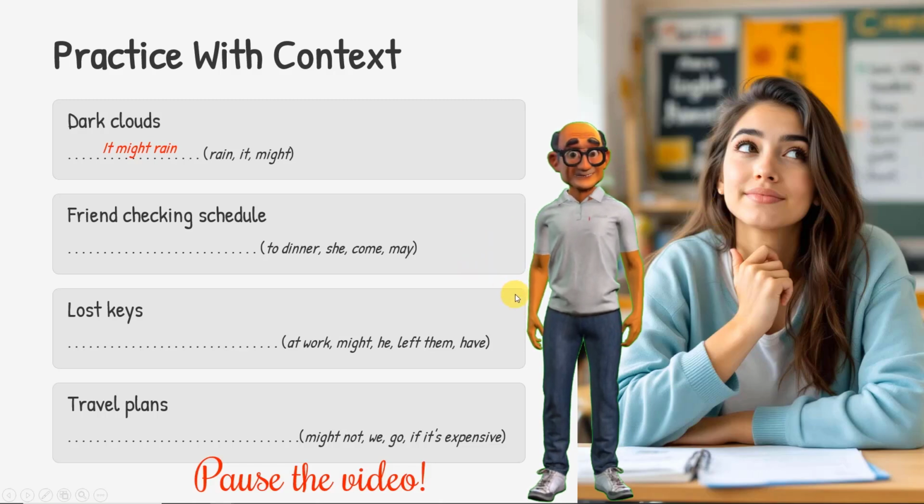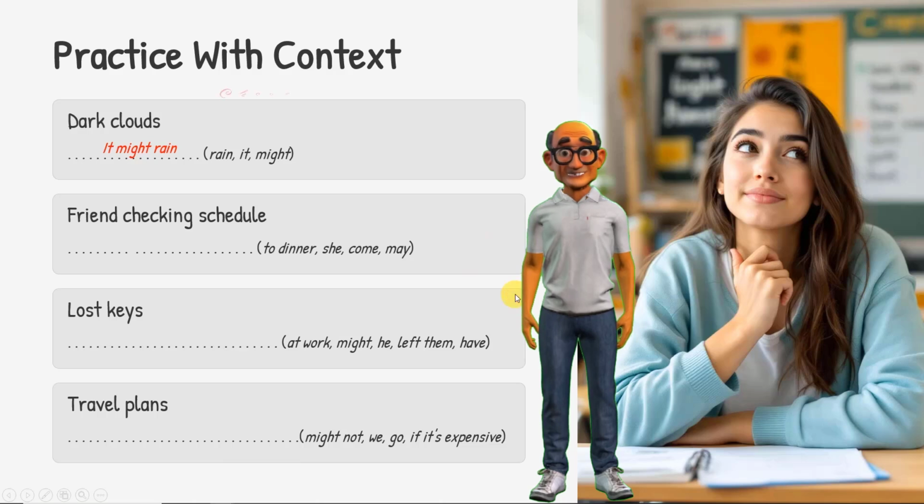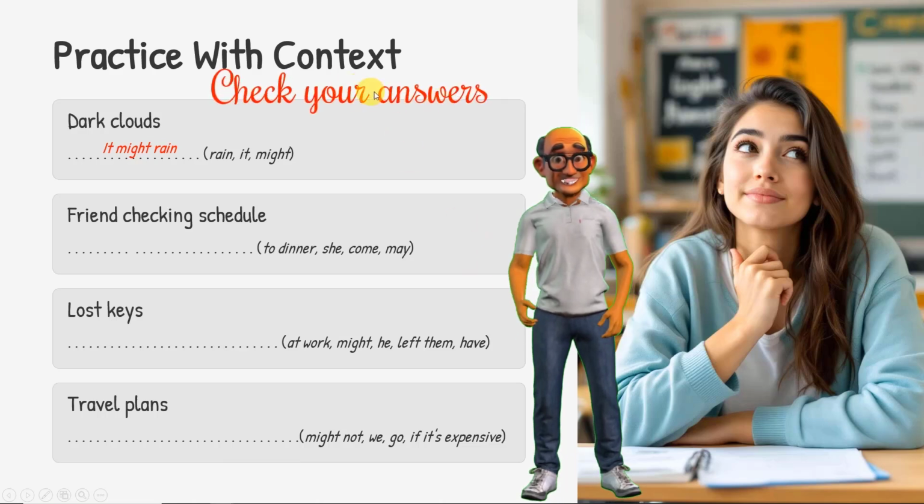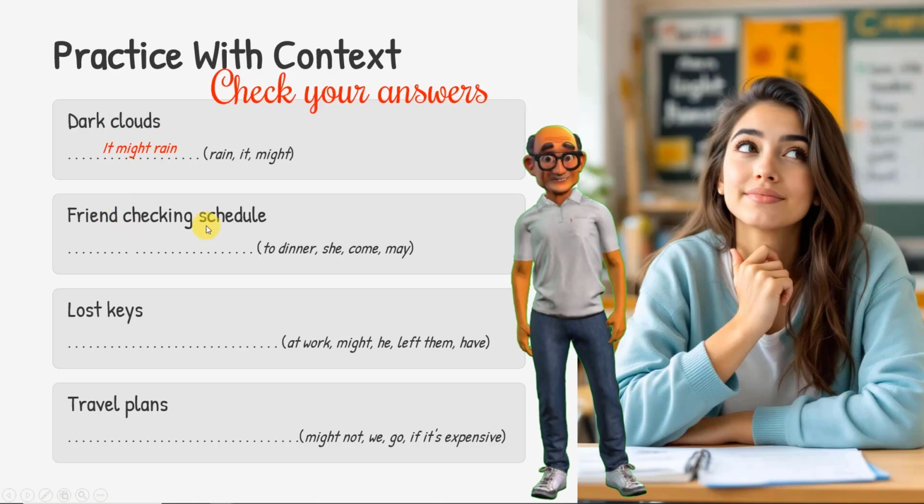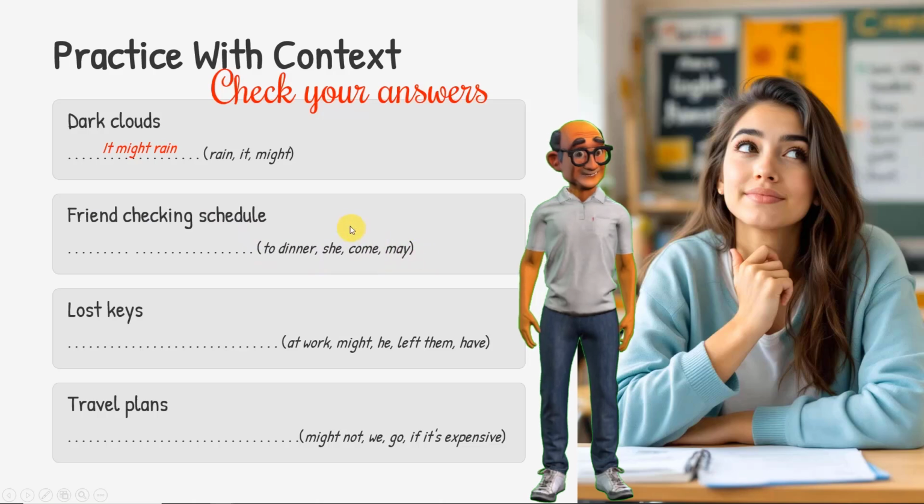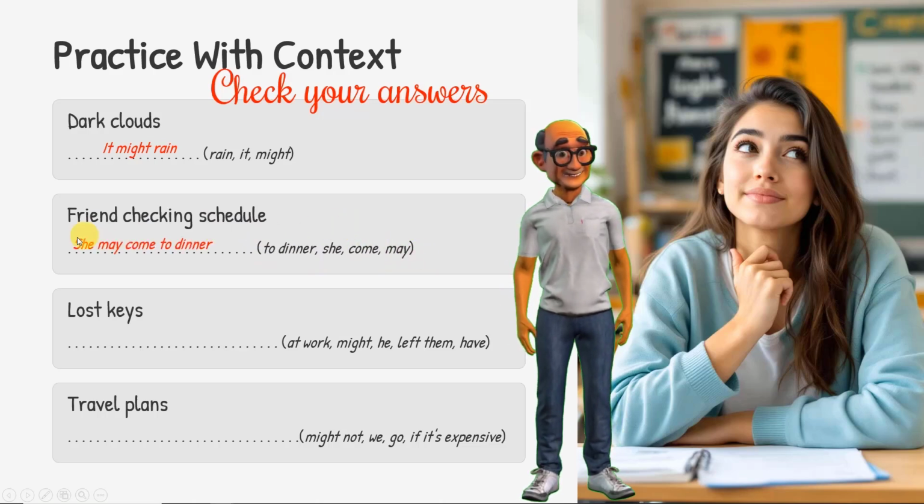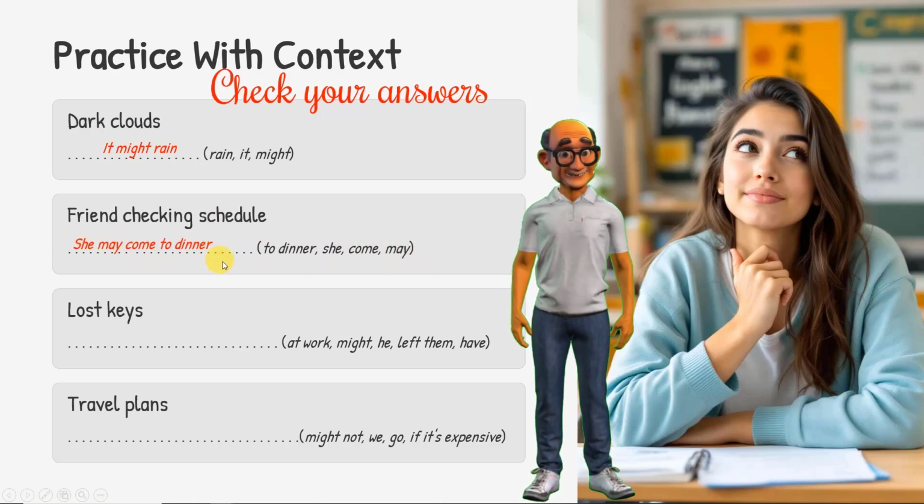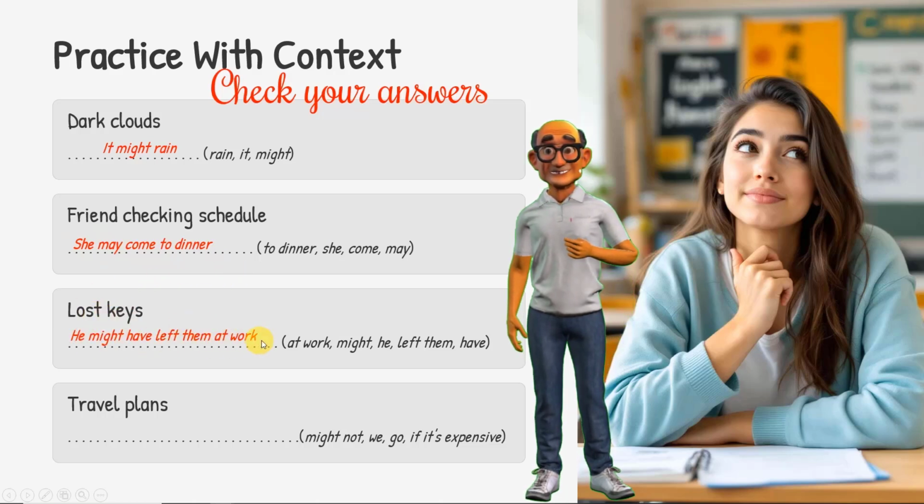Righto, guys, let's continue with that. Firstly, let's check our answers, or your answers. The first one was given to you. Friend checking schedule. She may come to dinner. Okay. She may come to dinner. Lost keys. He might have left them at work.